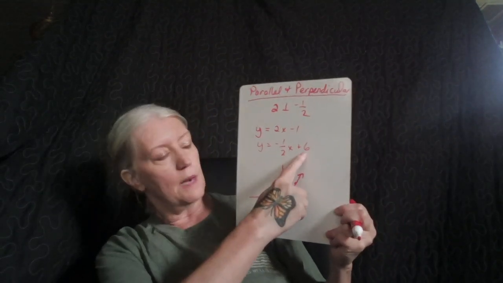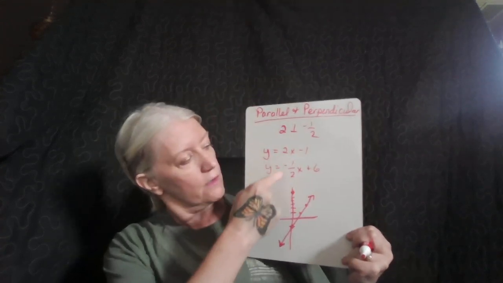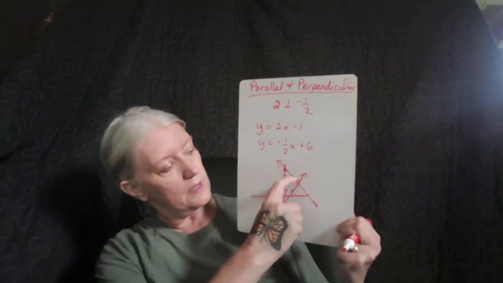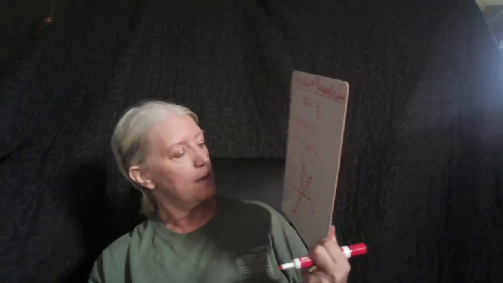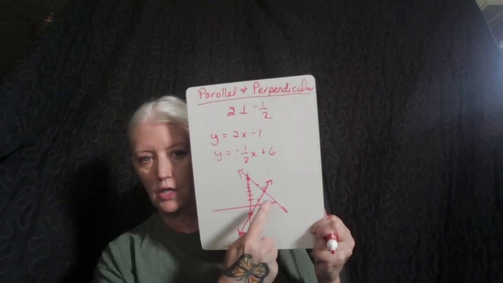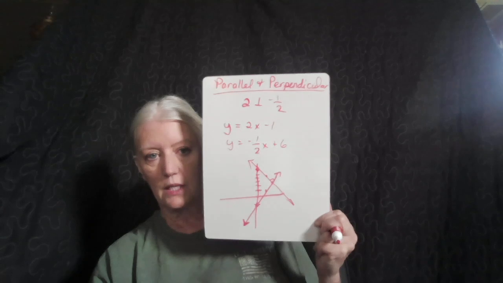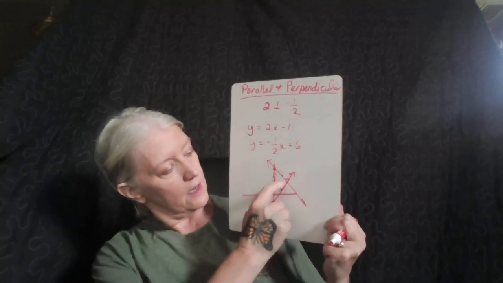Again, this graph is not perfect because I didn't use a graph board. Now I'm going to do up 6. That's my y-intercept. 2, 3, 4, 5, 6. Then I'm going to do down 1 over 2 because it's negative. So down 1 over 2, down 1 over 2. Graph my line. I can see it meets at a right angle right here. Now, it's not perfect. Don't get out a protractor and measure it because I just do it freehand. But if I was on a real graph board, this would be a perfect right angle right here.